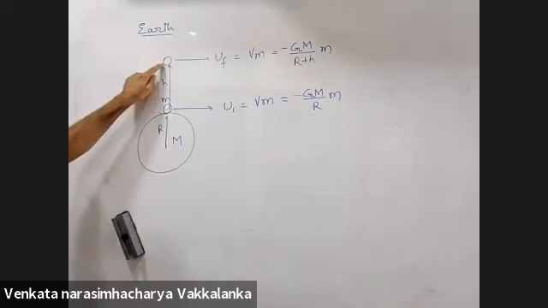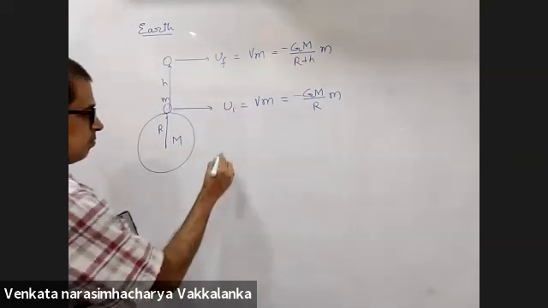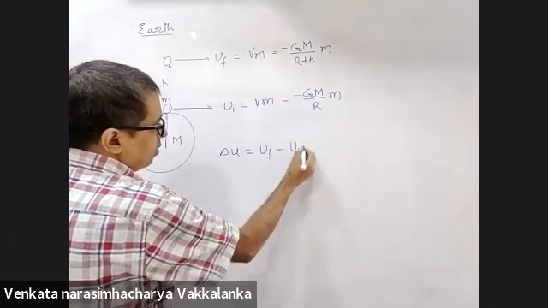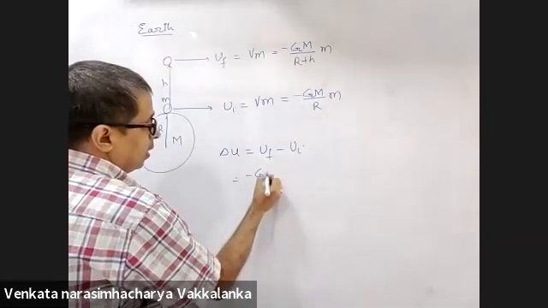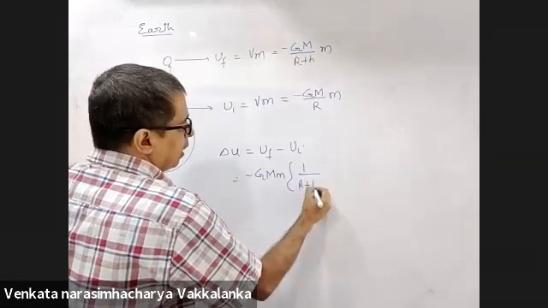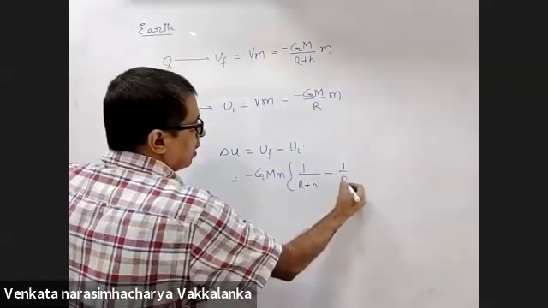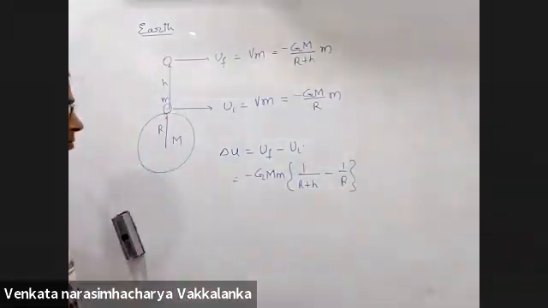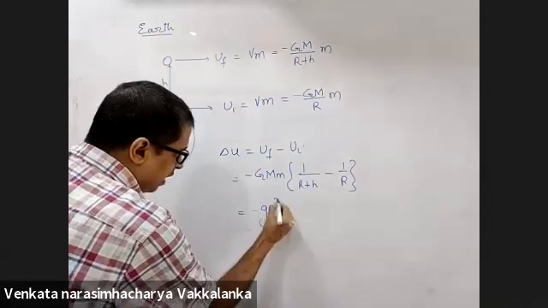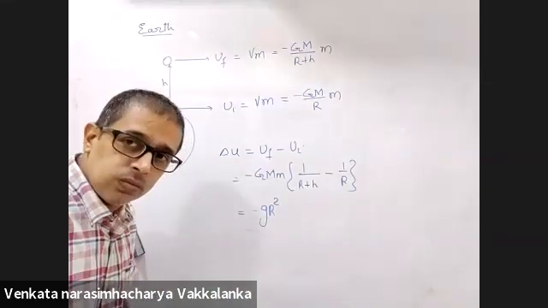So the distance from the center is capital R plus h. Delta U is U final minus U initial. Minus G capital M small m into 1 by R plus h minus 1 by R. GM can be replaced with gR square. Yes or no? Yes, sir.